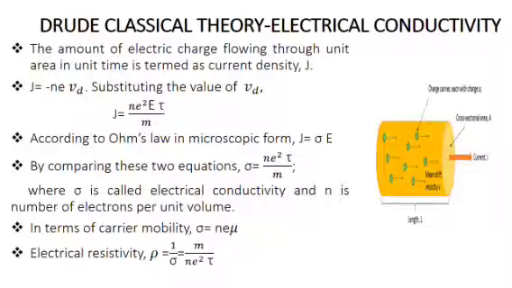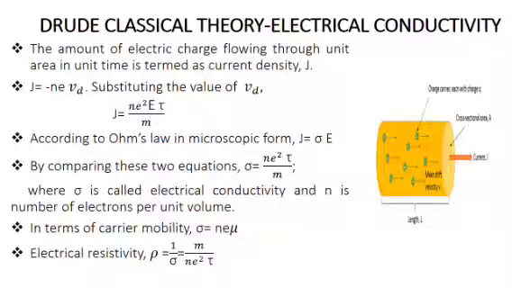Current density is defined as the amount of electric charge flowing through unit area in unit time. We know the well-known equation J is equal to minus n into e into vd. When substituting the value of the drift velocity, J is equal to n e square tau by m into E. J is equal to sigma E, which is a microscopic form of Ohm's law.